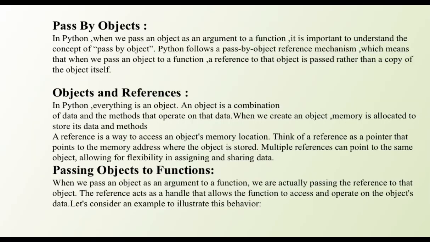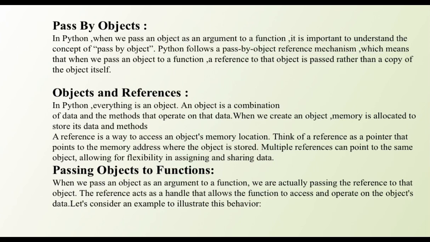In Python, when we pass an object as an argument to a function, it is important to understand the concept of pass by object. Python follows a pass by object reference mechanism, which means when we try to pass an object to a function, a reference to that object is passed rather than a copy of the object itself.